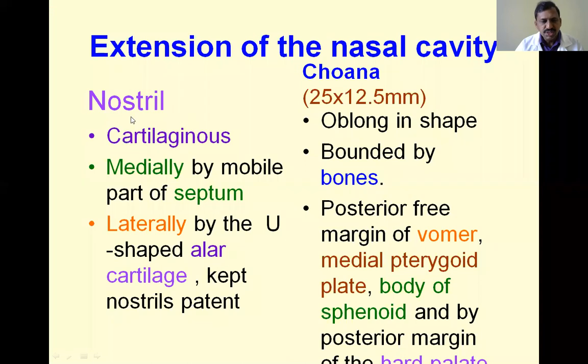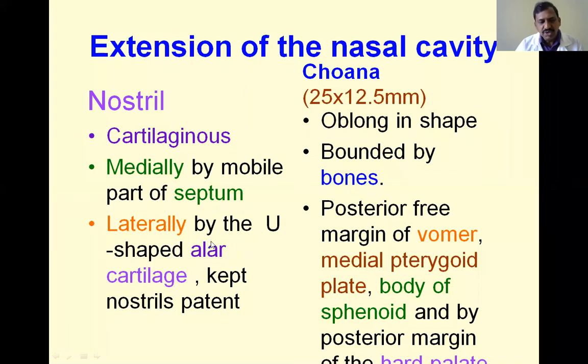And what are the structures taking part in the formation of the nostril? First, the nostril is formed by cartilages, and it is also supported by fibrofatty tissue. The nostrils are the entry point of the nose. Medially, it is made up of cartilages: the mobile part of the septum, in the form of the septal cartilage, and laterally the U-shaped alar cartilages.